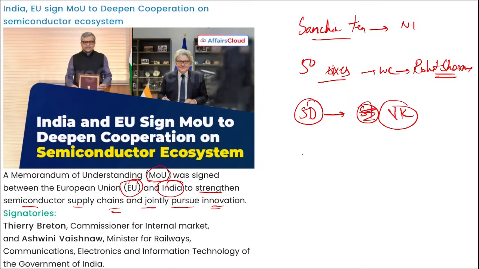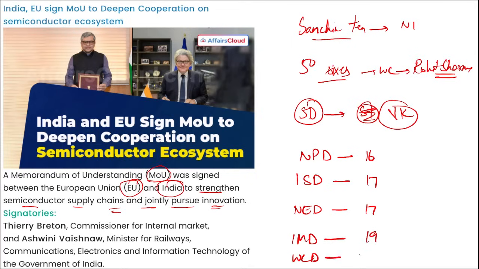Then, when do we observe National Press Day? On 16th of November. International Students Day on 17th of November. National Epilepsy Day on 17th of November. Then International Men's Day, which is observed on 19th of November. And World Children's Day is observed on 20th of November.